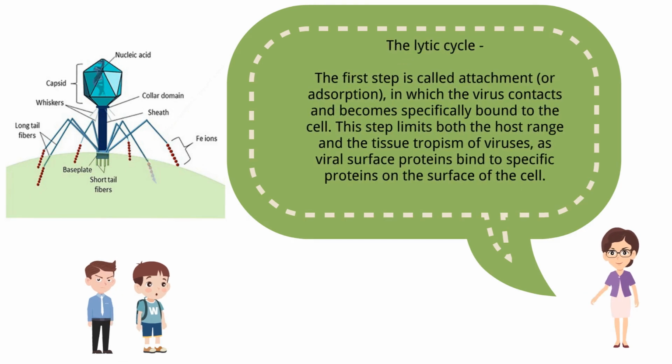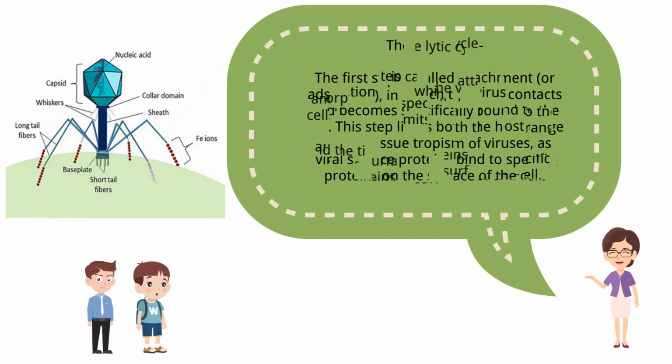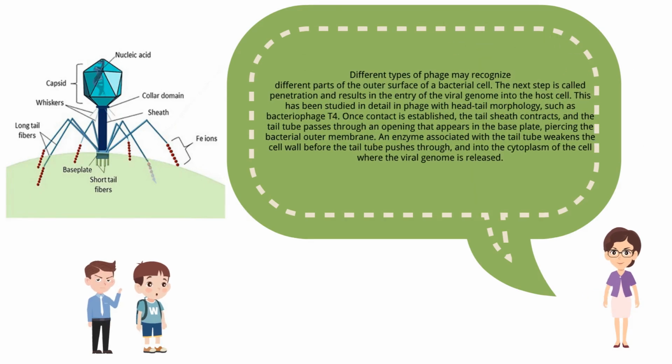The lytic cycle. The first step is called attachment or adsorption, in which the virus contacts and becomes specifically bound to the cell. This step limits both the host range and the tissue tropism of viruses, as viral surface proteins bind to specific proteins on the surface of the cell. Different types of phage may recognize different parts of the outer surface of a bacterial cell.